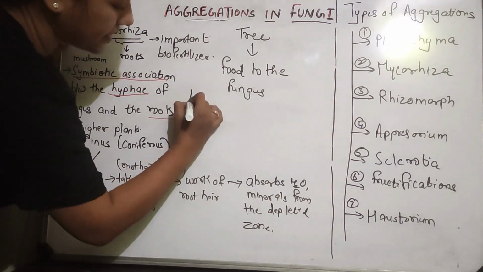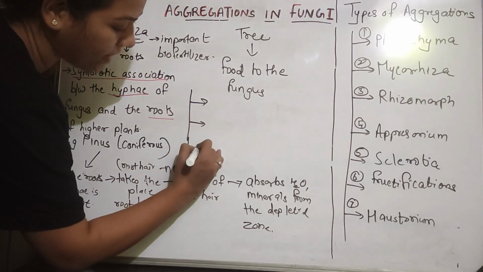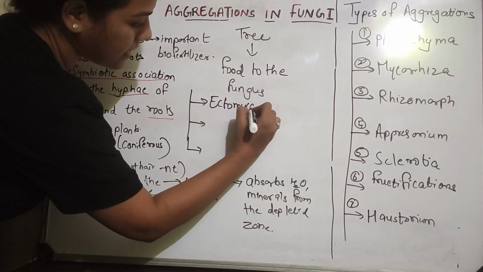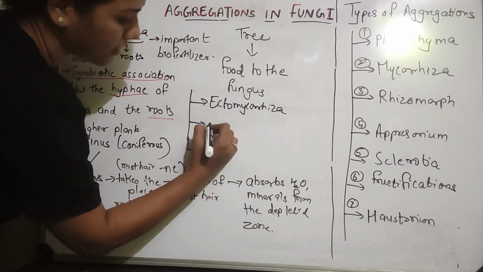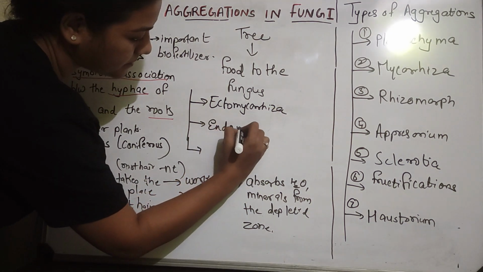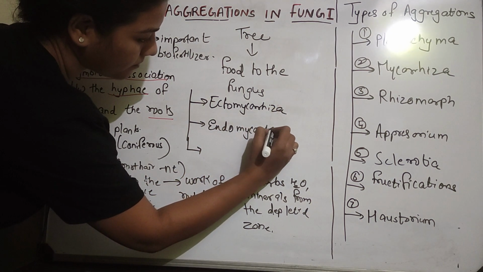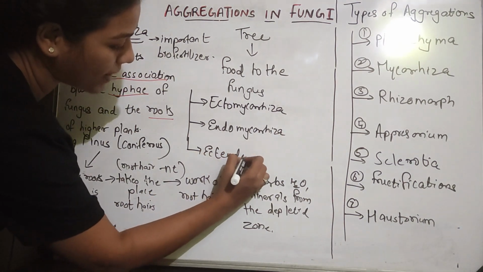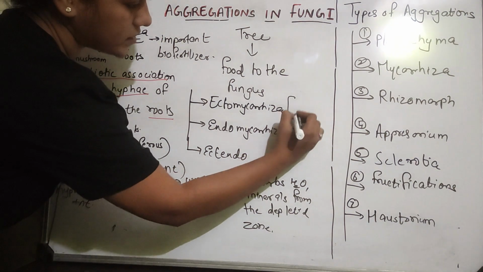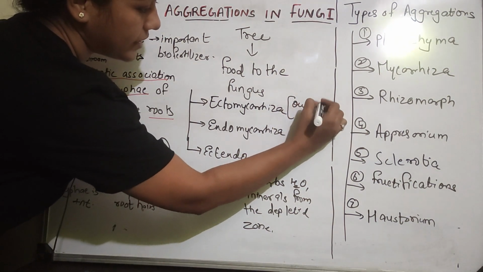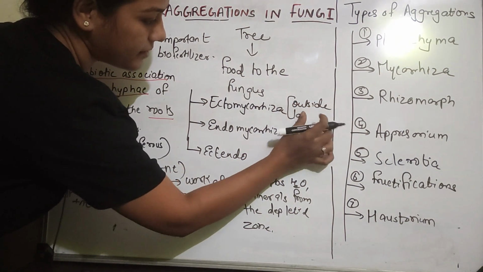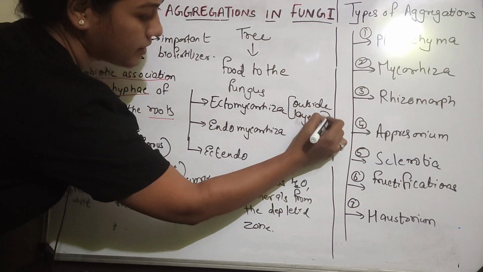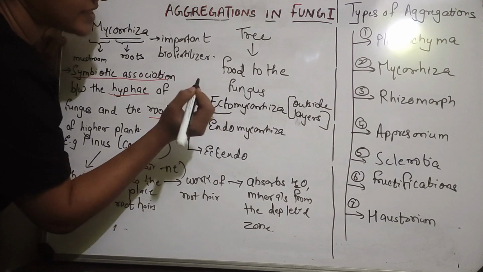Mainly there are three types, not going very much deep. There are three types: ectomycorrhiza, endomycorrhiza, and third is ectendomycorrhiza. Ectomycorrhiza is present only in the outside layer of the host plant, right? As the name suggests, ecto.